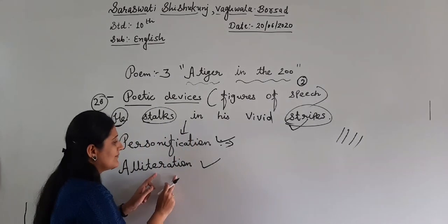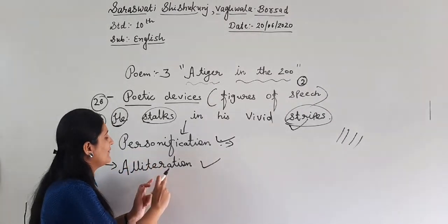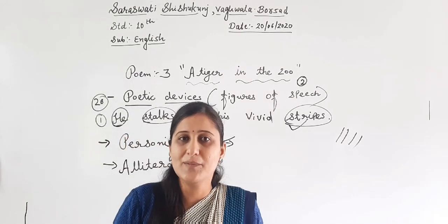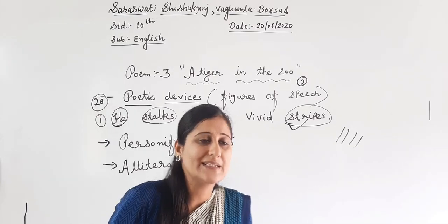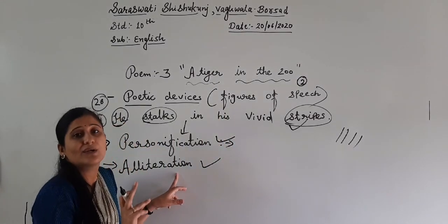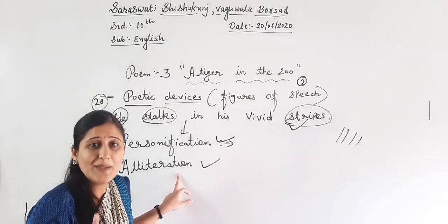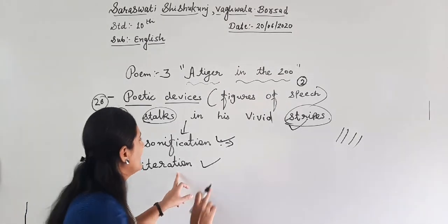Why alliteration? Do you remember in the first and second poem I discussed the meaning of alliteration? Anybody remembers? Alliteration means any consonant sound. Keep in mind, I am not talking about vowels.